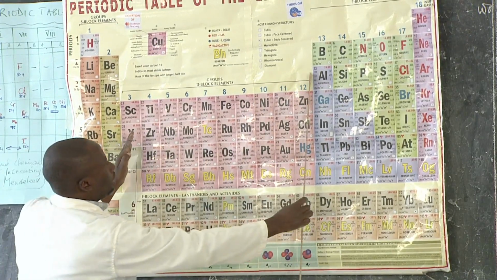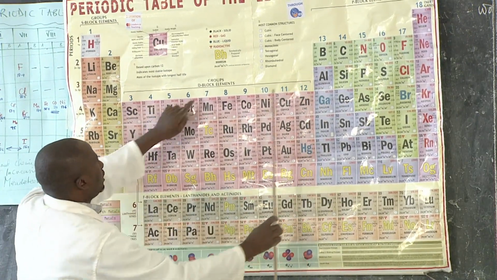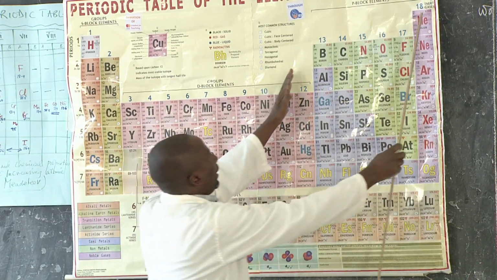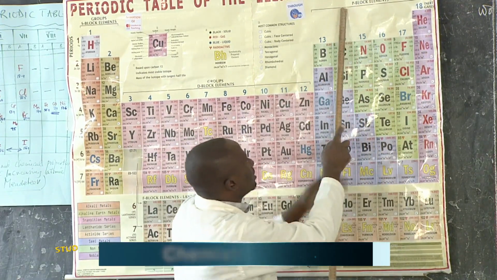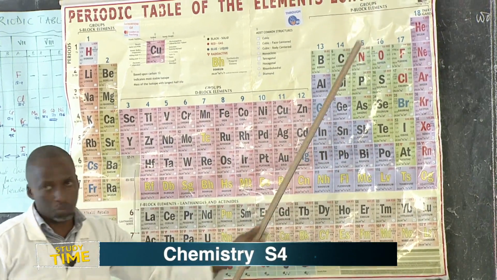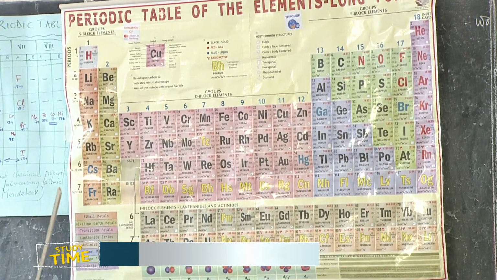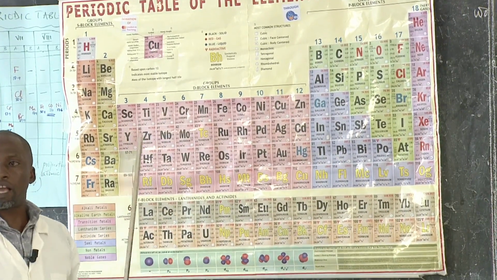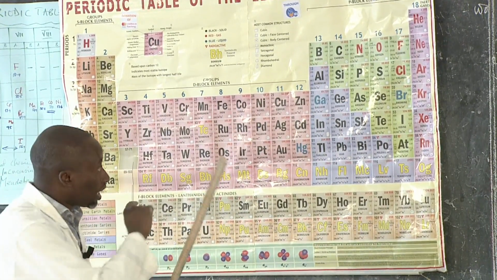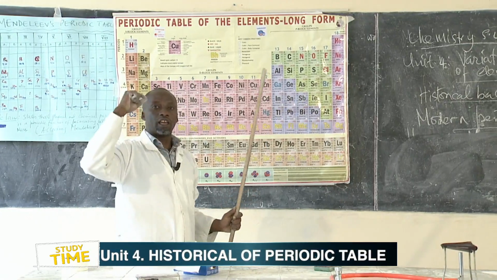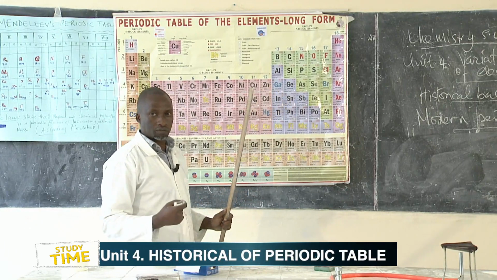There is this block in the middle here, which is called the D block. And then there is this one here, which is called the P block elements. Why these blocks? These blocks come up because the atomic numbers were used. It is a result of the arrangement of the electrons.